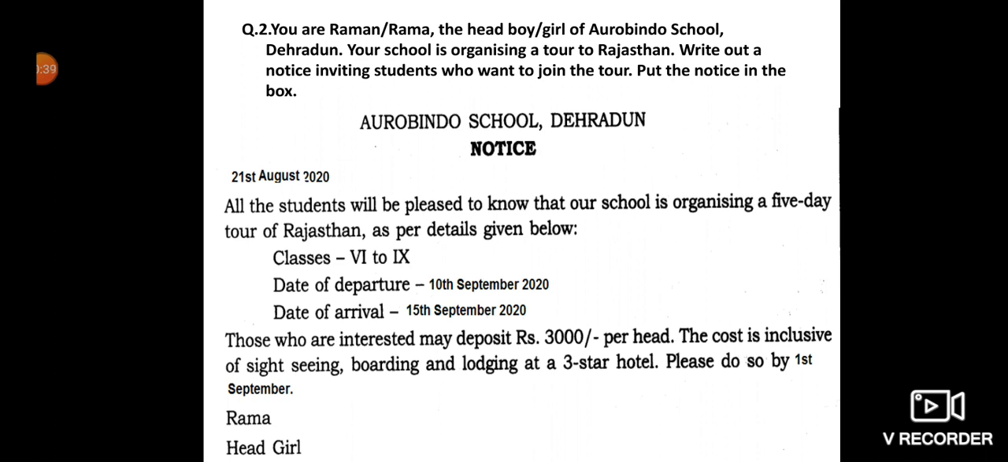You can see the details. This is very compulsory for us when we are writing the notice. If the details are not mentioned in the question, then you have to write from your own side. Okay, that the class is 6th to 9th. Departure time 10th September 2020 and arrival time 15th September 2020 because it's a 5-day tour. Those who are interested may deposit rupees 3,000 per head. The cost is inclusive of all sightseeing, boarding and lodging at a 3-star hotel. Please do so by 1st September.